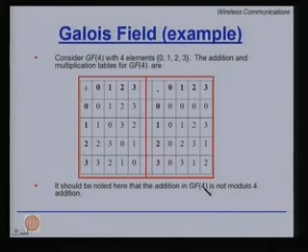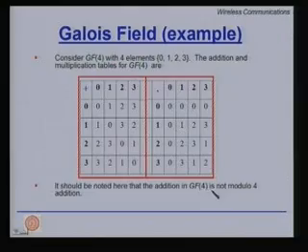So GF2 will exist, GF3 will exist, GF4 will exist, GF5 will exist, but GF6 will not exist, because 6 is neither a prime nor a power of a prime, whereas GF4 is 2 raised to power 2, hence a prime power. Again, GF7 will exist, GF8 will exist, GF9 will exist, but GF10 will not exist, right? So Galois fields may not exist for an arbitrary number of elements. It has to be either a prime or a prime power.